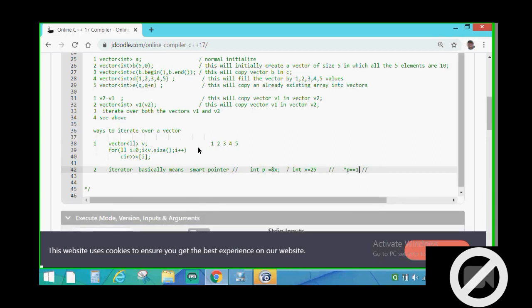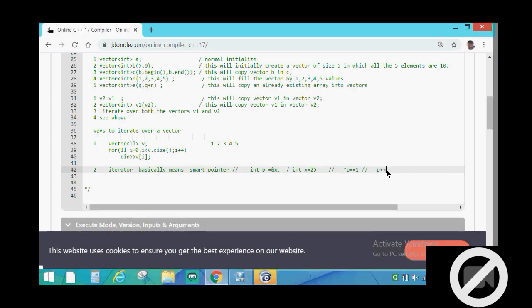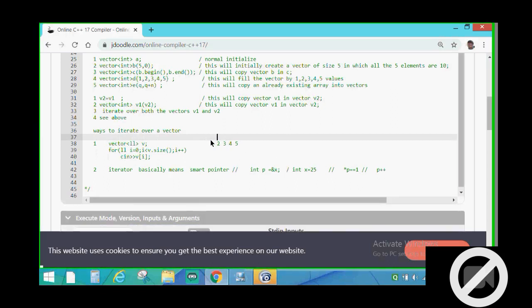because it is giving me the value which is stored at the address, and that address is stored in this pointer. Now if I first increment the pointer, meaning if I write it like this, then what I am doing is that the pointer P is now pointing towards 2, not 1, because I have incremented it by 1.